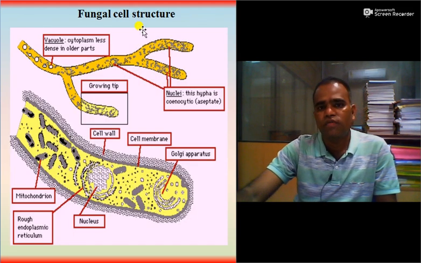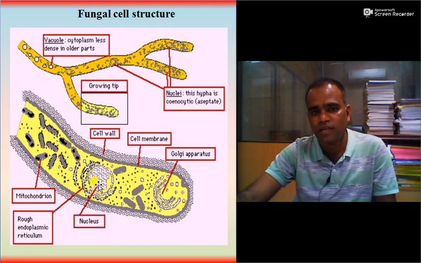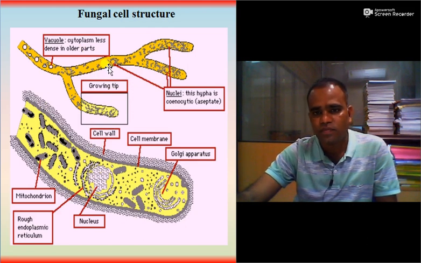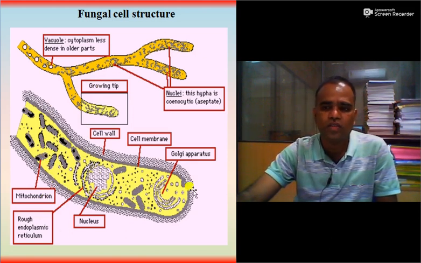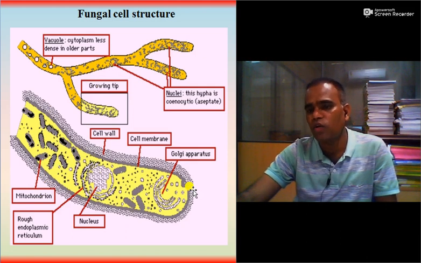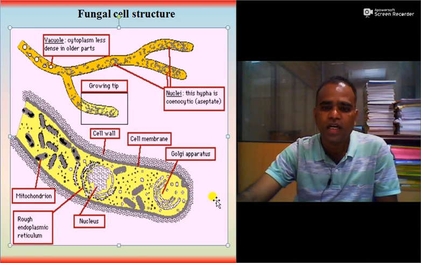So this is the fungal cell structure. You can observe the nucleus. It is a well bounded nucleus which contains nucleolus and the genetic material. It is the growing tip, called hypha, network of hyphae is called mycelia, which contain vacuole, mitochondria, endoplasmic reticulum, Golgi apparatus, etc. So all these structures are present in eukaryotic type of cell. So these fungi are eukaryotic ones.